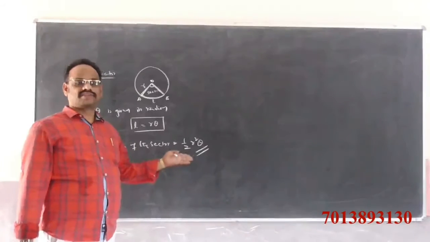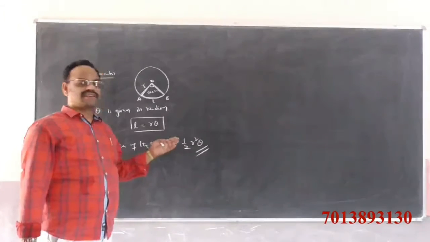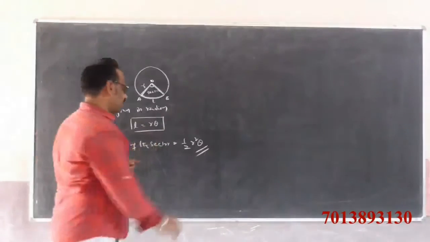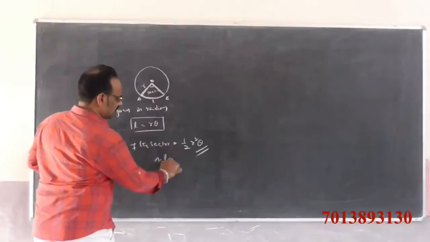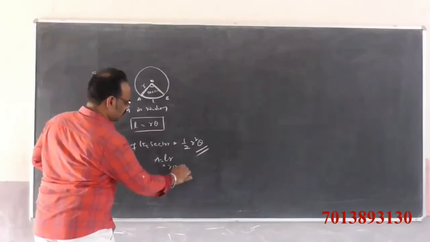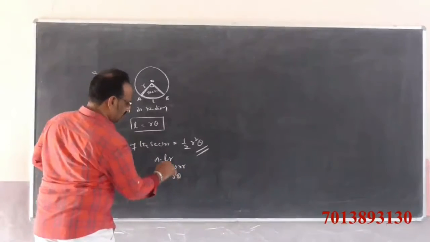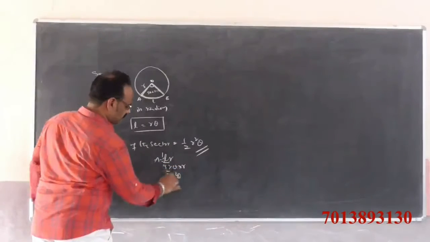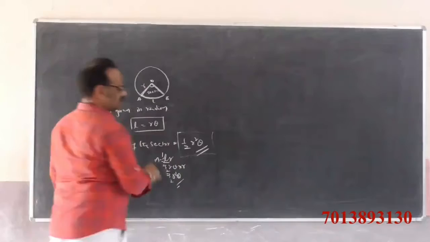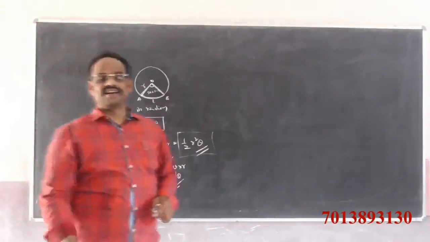We know that the area of the sector is equal to half of L r. L means r theta, into r is r square, so we get half of r square theta.